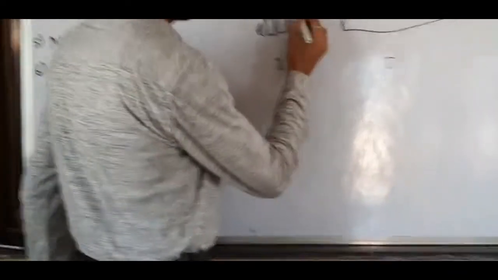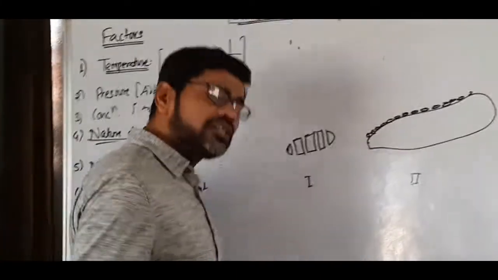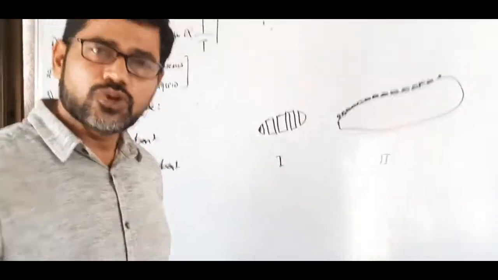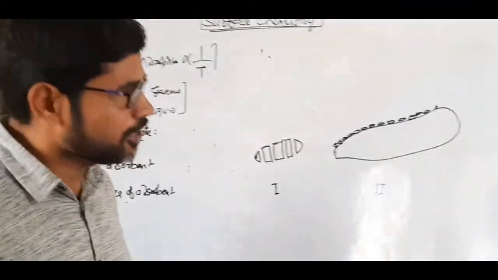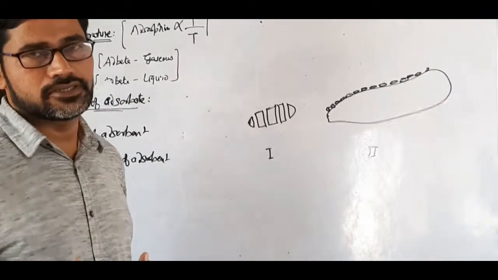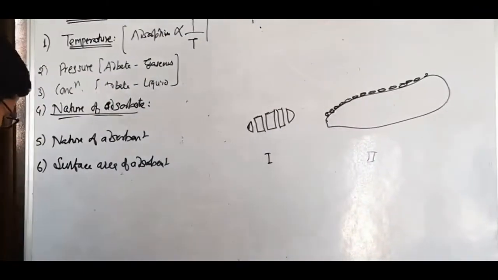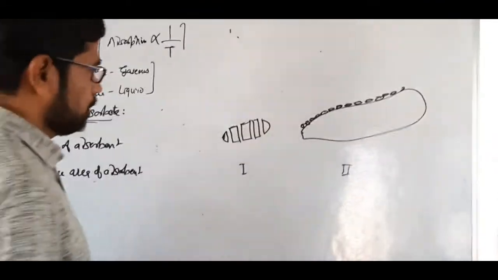So the surface to adsorb gaseous adsorbate molecules increases. Naturally their concentration increases. As the concentration of adsorbate, meaning reactant molecules, increases, according to Le Chatelier's principle, the rate of reaction increases. Okay, these are the factors which affect adsorption.